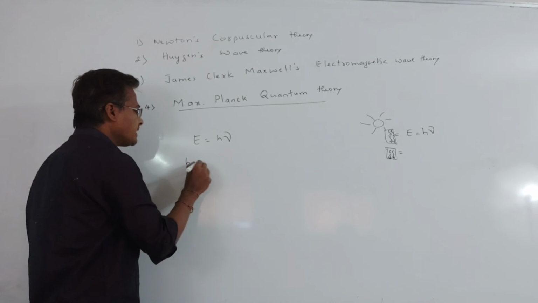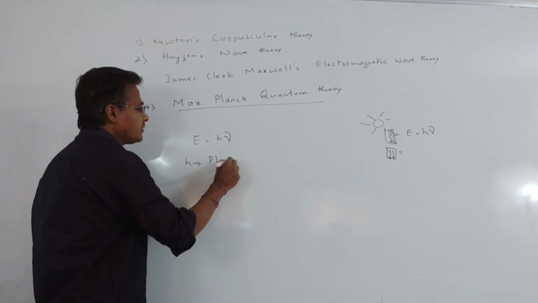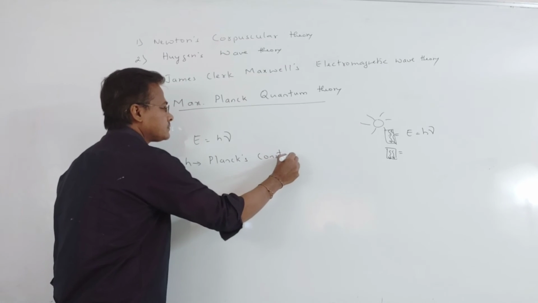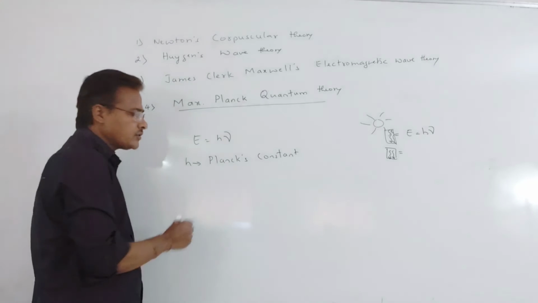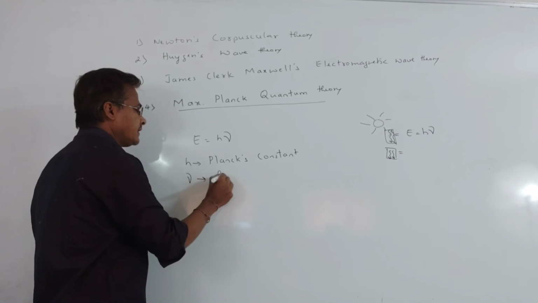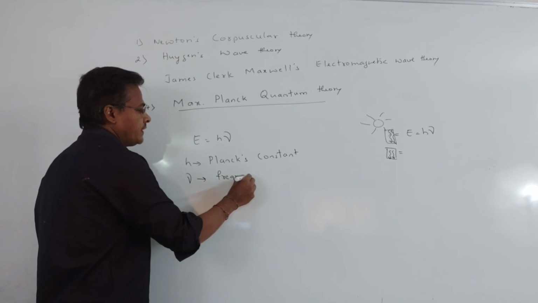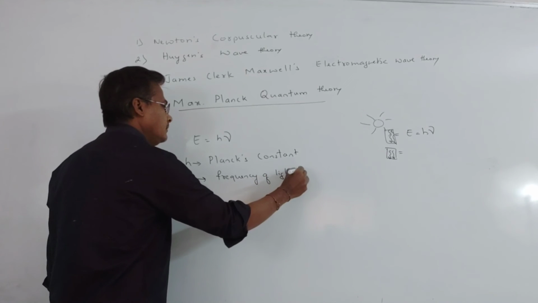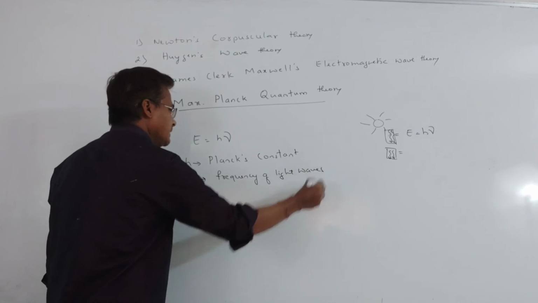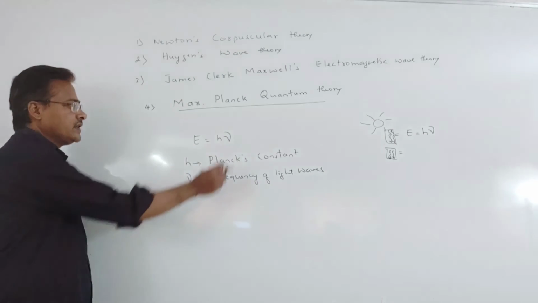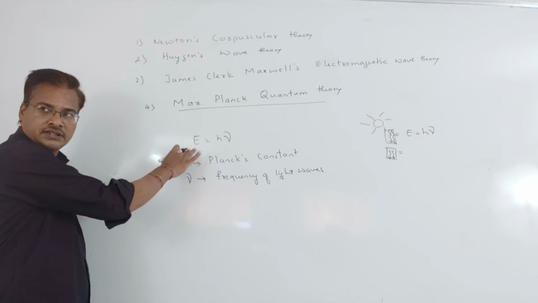H is called Planck's constant. Nu is the frequency of light waves. So if the frequency changes, the energy also changes.